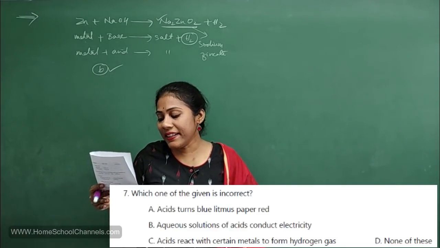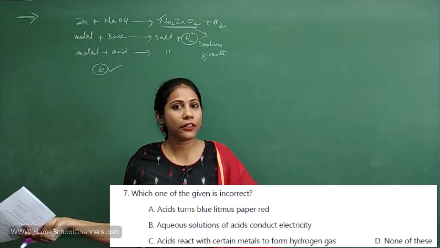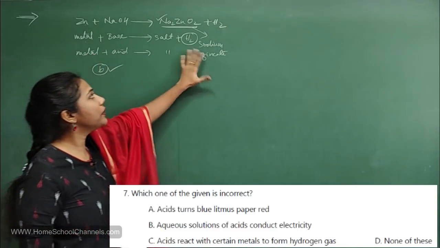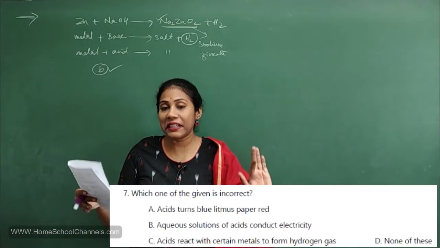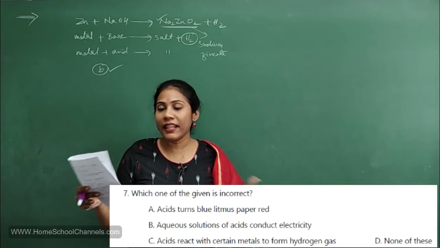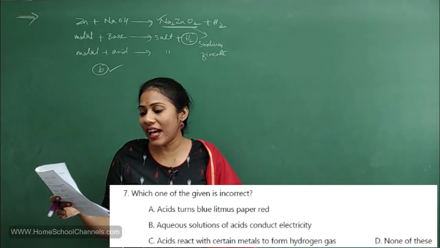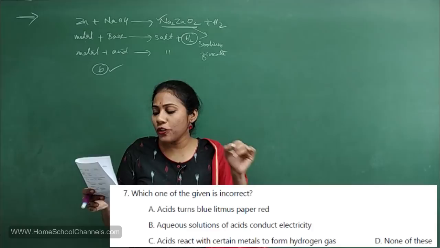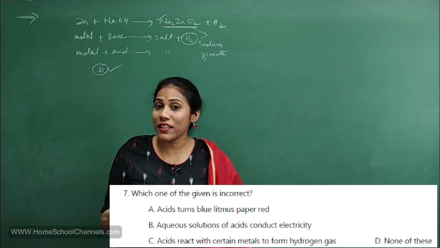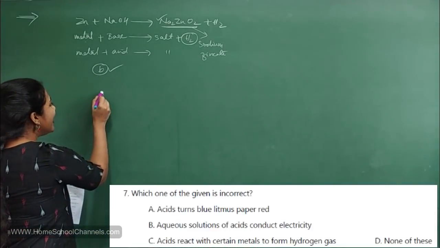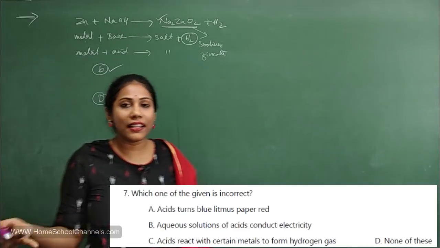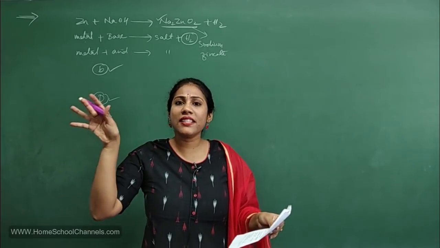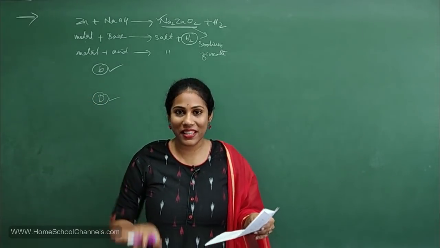Third one, acids react with certain metals to form hydrogen gas. Just now I discussed, whenever acid reacts with a metal, you get hydrogen gas, isn't it? Correct statement. Fourth one, none of these. They said none of these are correct. You know that all sentences are correct, right? So your option is none of these. What is your option? Option D is the correct answer. All statements are correct only. They are asking for the incorrect statement. Nothing is wrong, everything is correct. So your option, none of these.